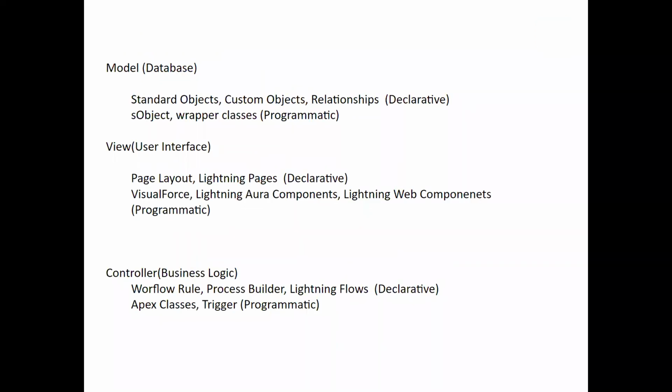Now you are seeing Model View Controller architecture in terms of declarative and programmatic. I already explained this, so you can go through it a little bit. This shows how you can represent the things in a programmatic way, and how you can represent the things in a declarative way. This is what we have already discussed.